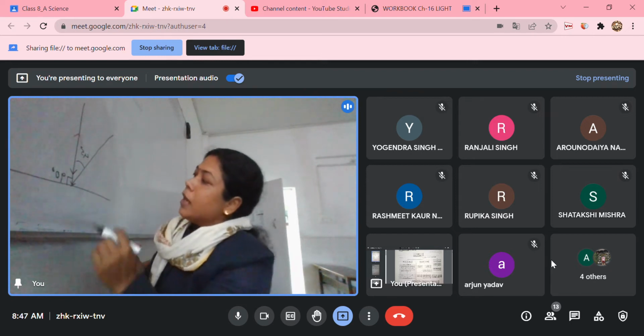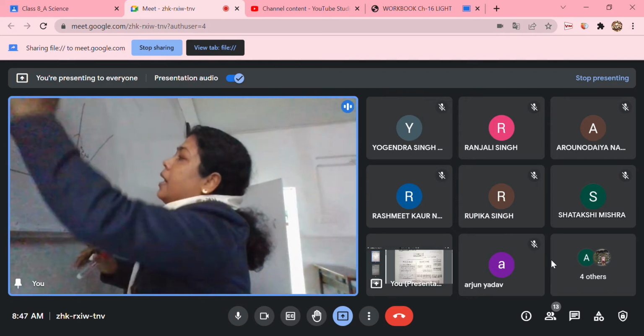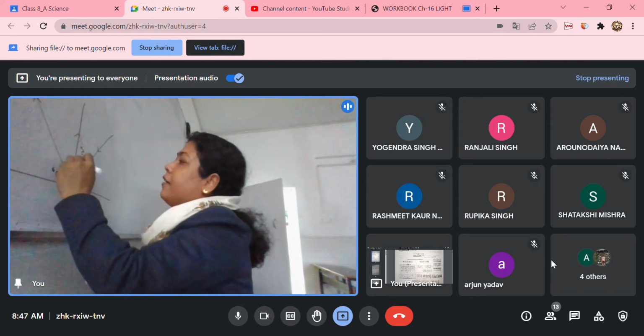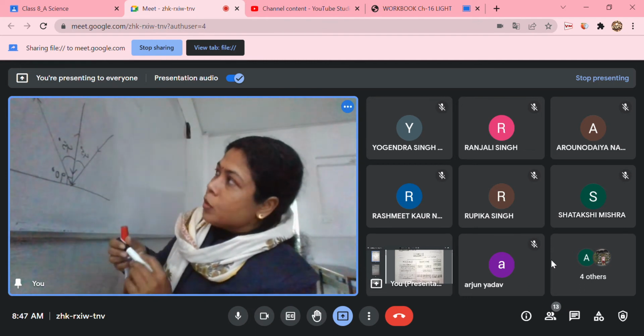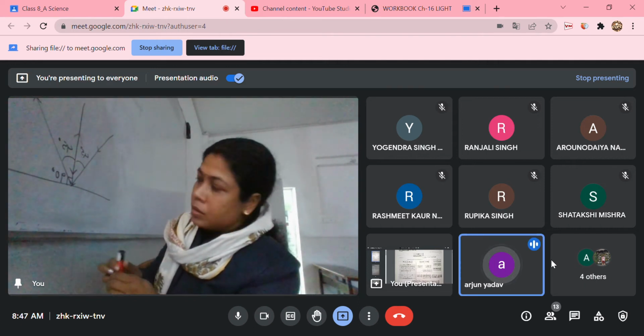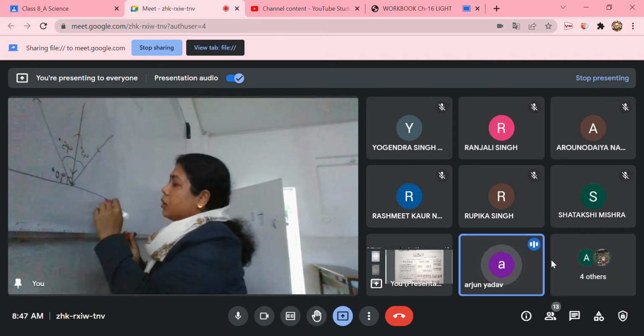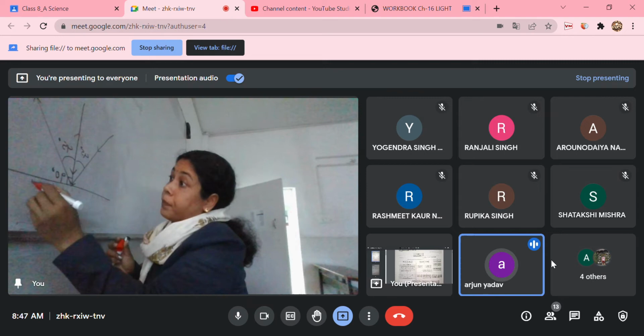And in any other situation, if a ray is coming and falling, suppose at an angle of 45 degrees, what will happen? It will bounce back at an angle of 45 degrees only. So this angle it is making with the normal. Okay, is it clear? The angle of incidence and angle of reflection are equal.